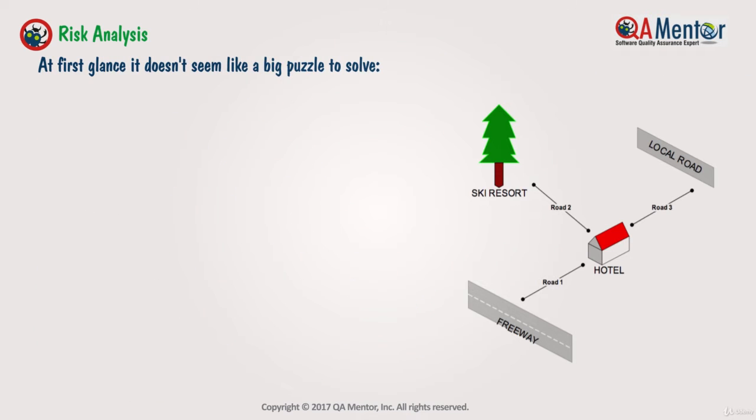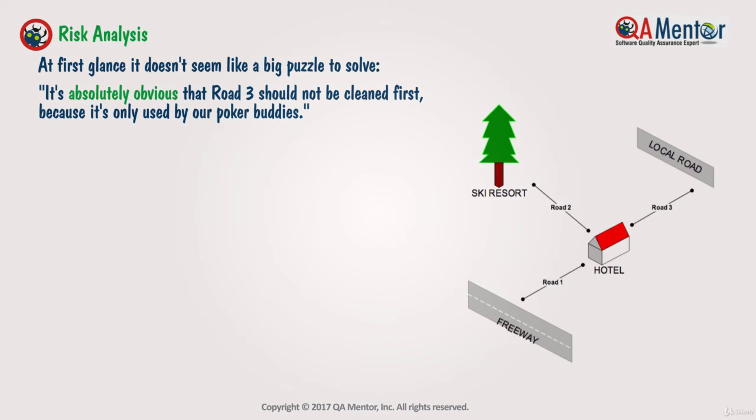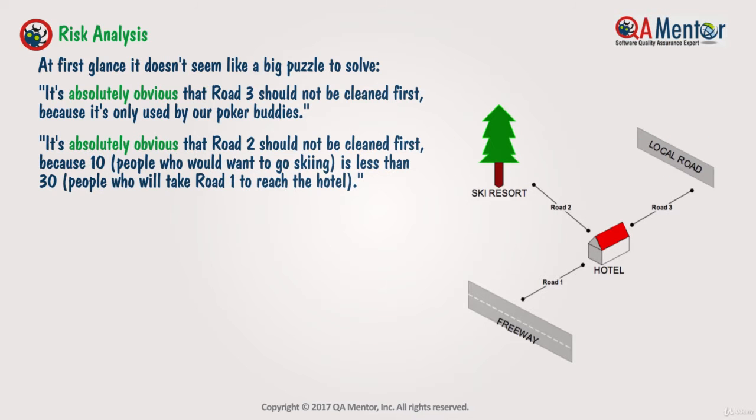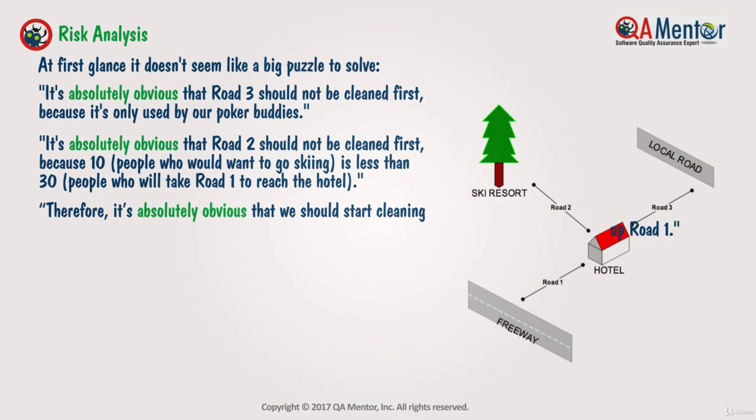At first glance, it doesn't seem like a big puzzle to solve. It's absolutely obvious that Road 3 should not be cleaned first because it's only used by our poker buddies. It's absolutely obvious that Road 2 should not be cleaned first because 10 people who would want to go skiing is less than 30 people who will take Road 1 to reach the hotel. Therefore, it is absolutely obvious that we should start cleaning up Road number 1.